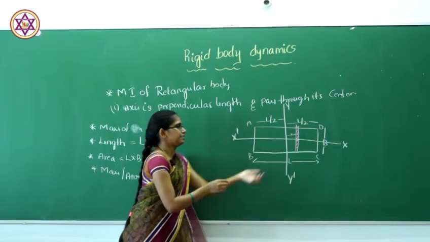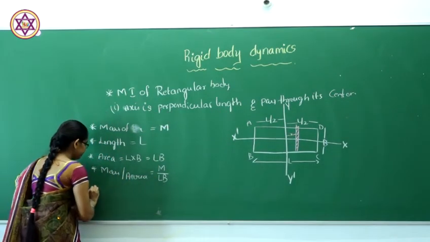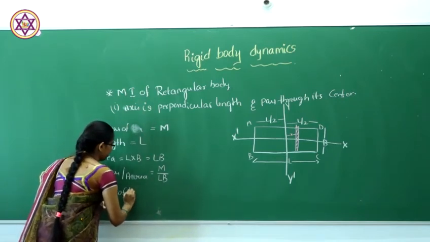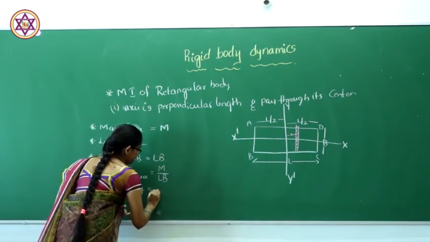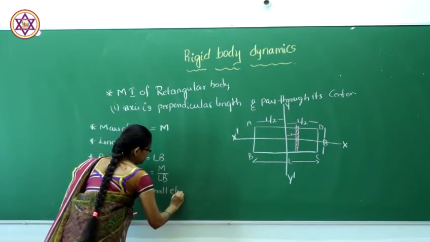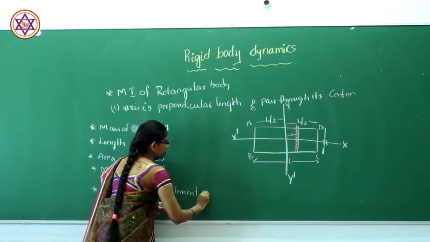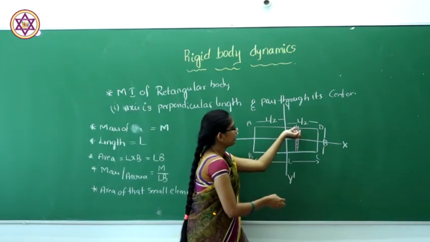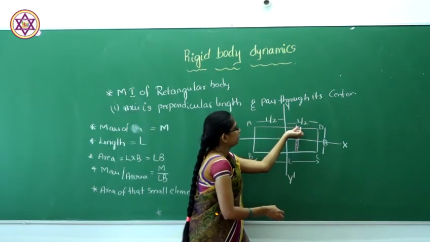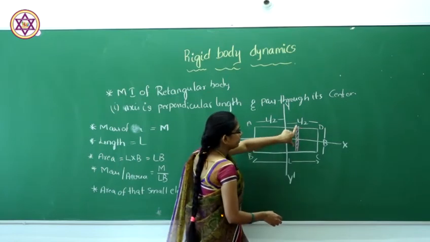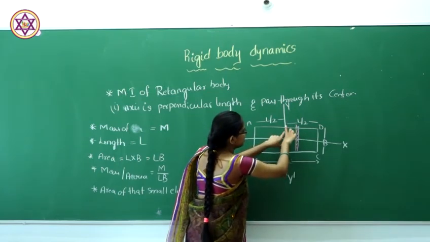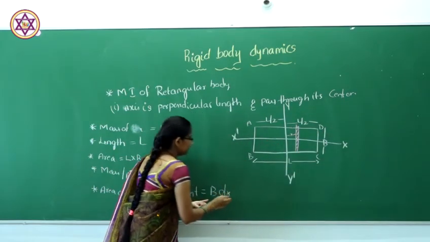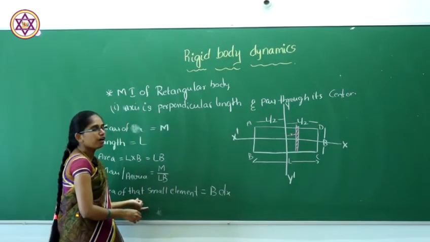What will be the area of that small element? The small distance is dx along the x direction and the breadth is b, so the area of the small element is b dx.